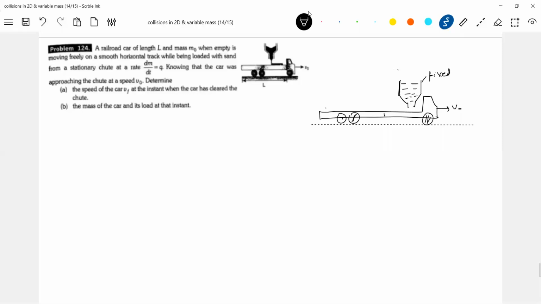Let the initial mass be m naught of the truck. Let's take this one here. Already we have discussed this problem. Just some conservation of momentum is what I'm going to bring.